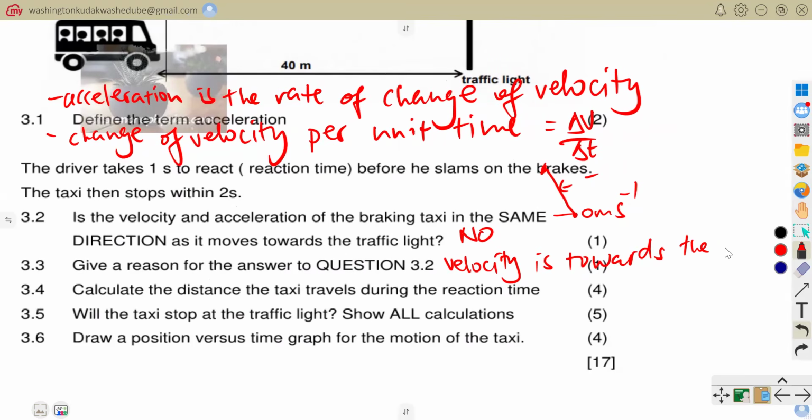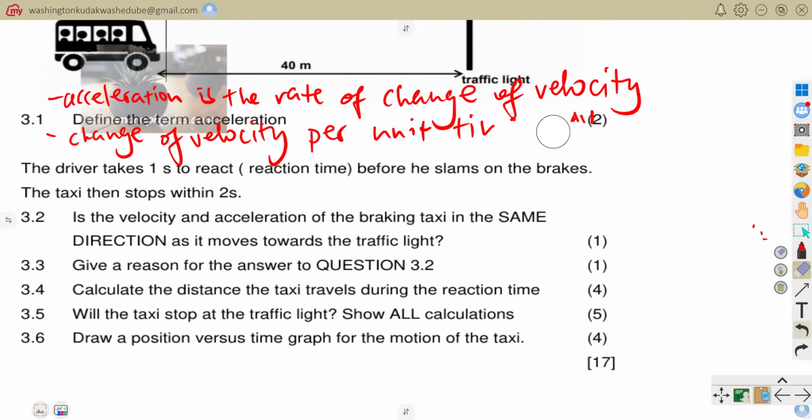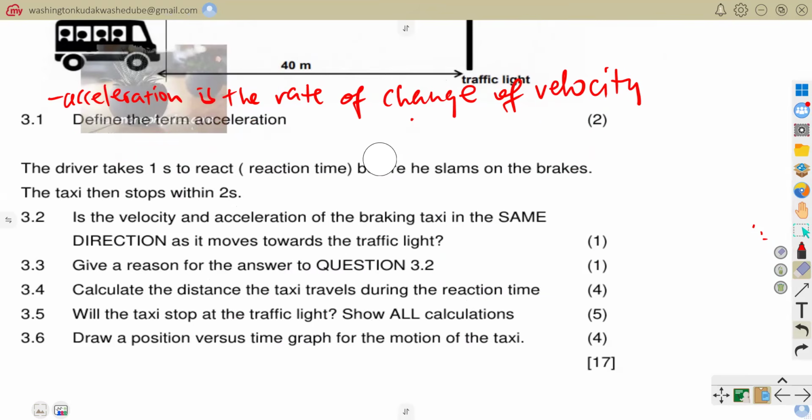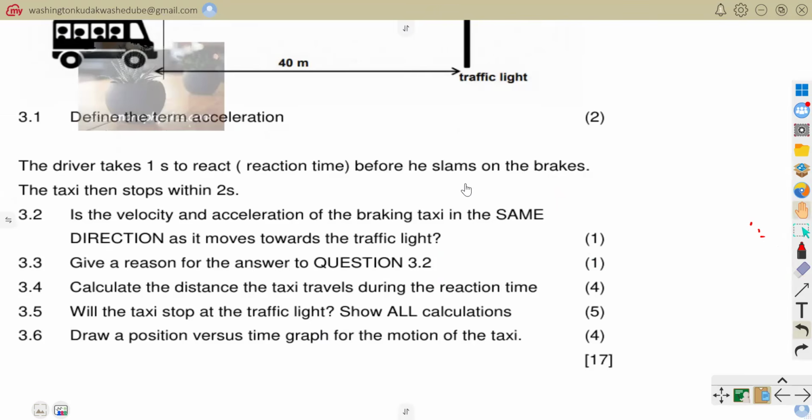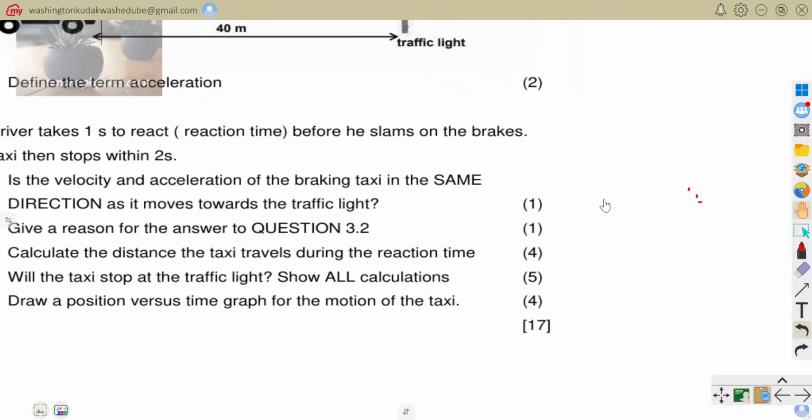And your acceleration is in the opposite direction. Let me just find some way to write this answer. So I would clear this out. So we are saying that your velocity is toward the right whilst the acceleration is in the opposite direction.